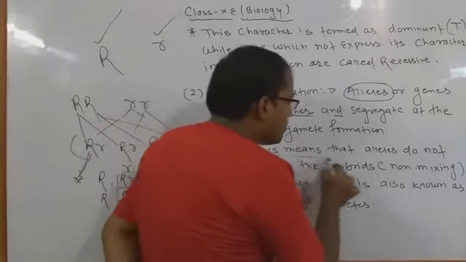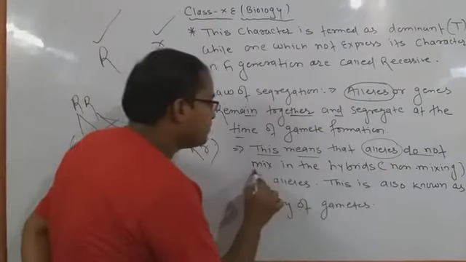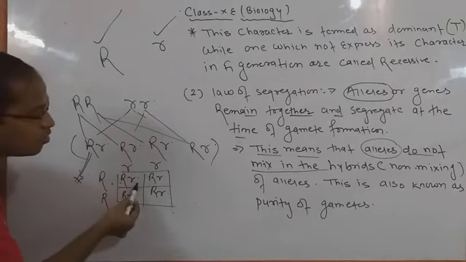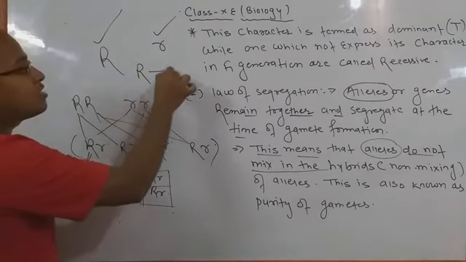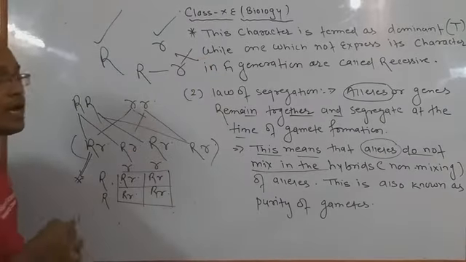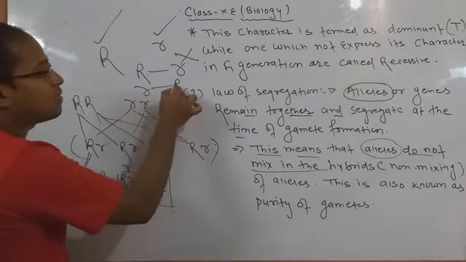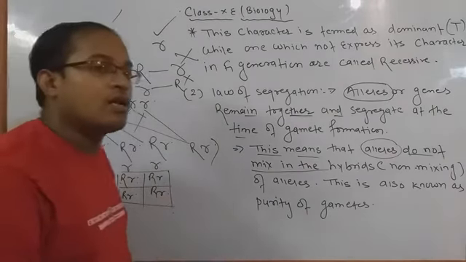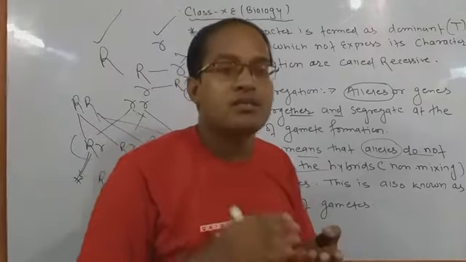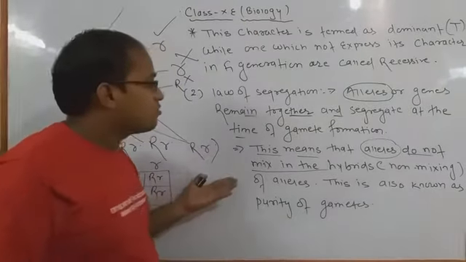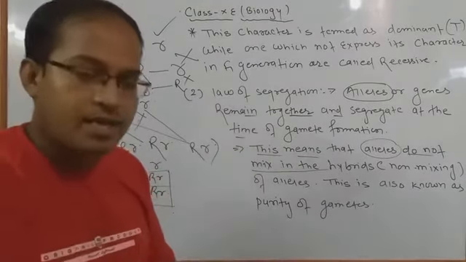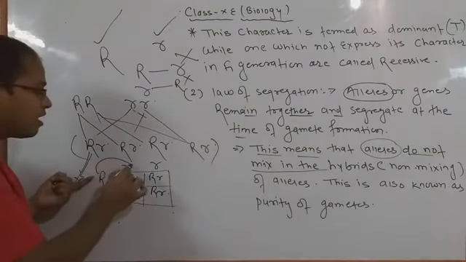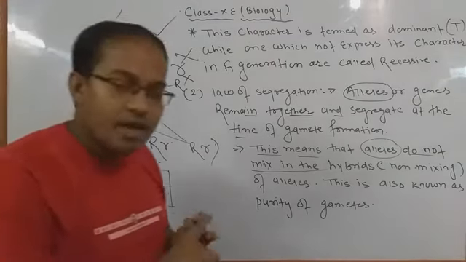This means that alleles do not mix in the hybrid. Capital R does not mix with small r. Why? Because capital R will never become small r later on, and small r will never become capital R. Why? Because they are segregated. Every gene and every character keeps its own separate dominance, because they do not mix with each other, nor does one character mix into another. The most important point you have to follow is that capital R is always a capital R. It can never be a small r.